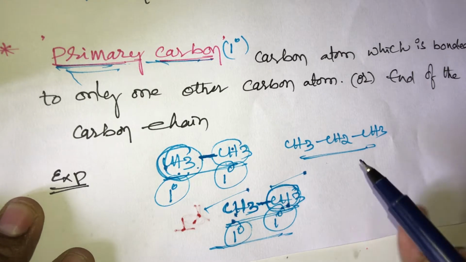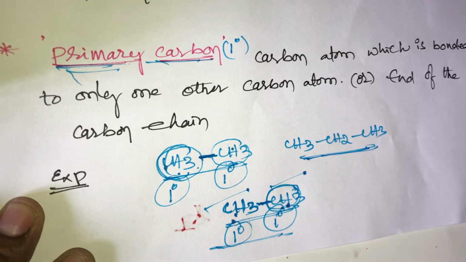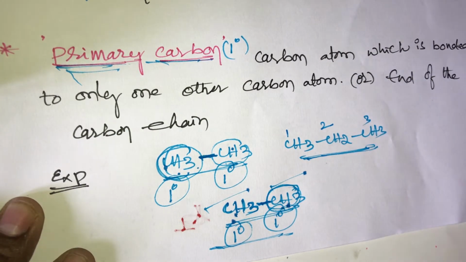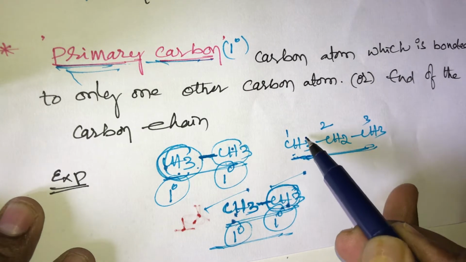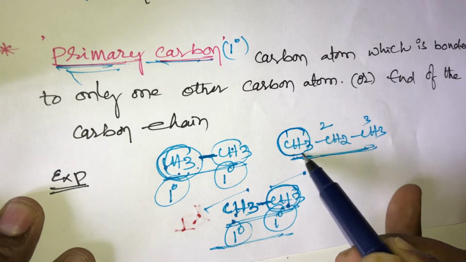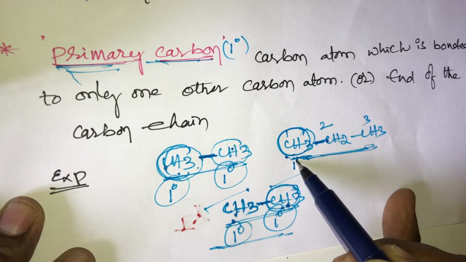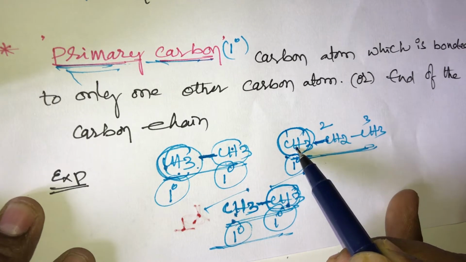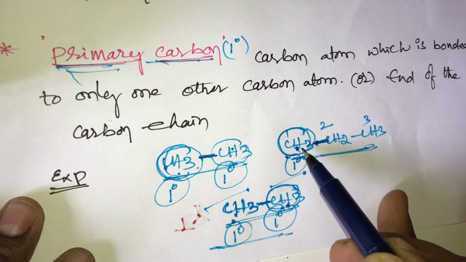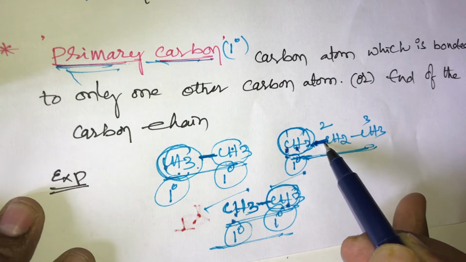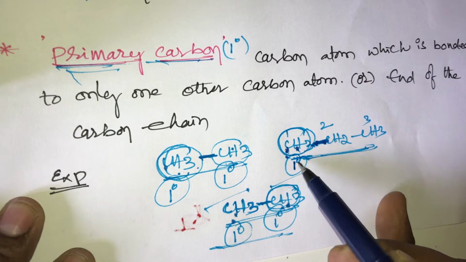Now take another example, propane. In propane, how many types of carbons are there? This is the first carbon, this is the second carbon, this is the third carbon. The first carbon, that is CH3, is attached with only the right side carbon. That means this is a primary carbon. This first carbon is attached with only the right side carbon, so it is called primary carbon.